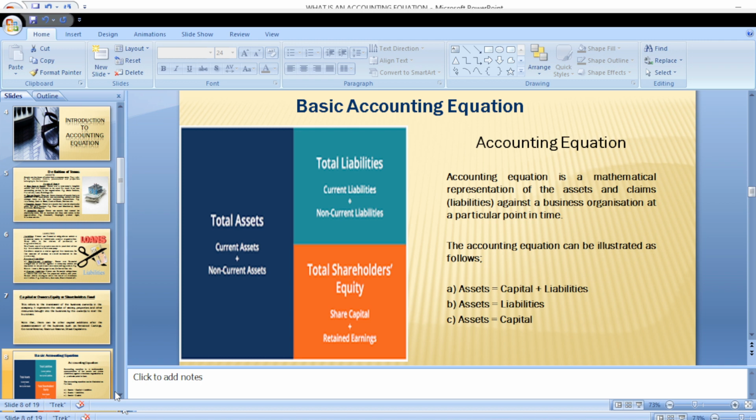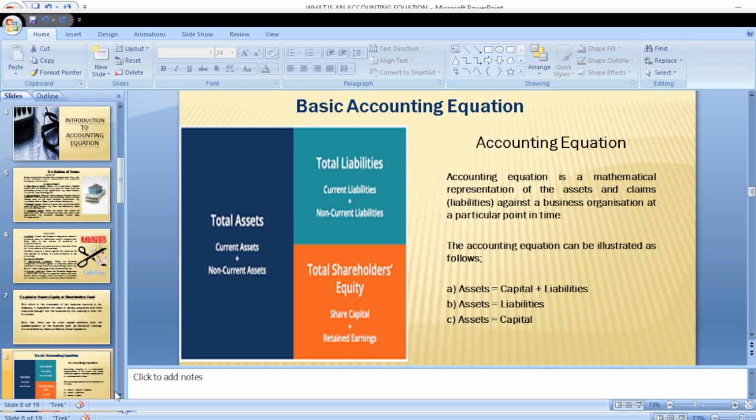So the total asset of the company will be 3 million: the 2 million he invested and the 1 million borrowed from the bank. However, in B, if he borrows the entire 3 million from the bank without investing any of his own money, then we'll have asset equals liability.